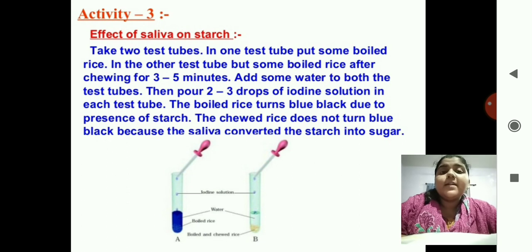Okay, the iodine test is used to detect the presence of starch. So in the chewed rice there was no starch present, and the starch was converted into sugar with the help of saliva. Okay, so did you understand what is present in your mouth, what process takes place in your mouth, and what the test is? The iodine test is used to detect starch in your food material.